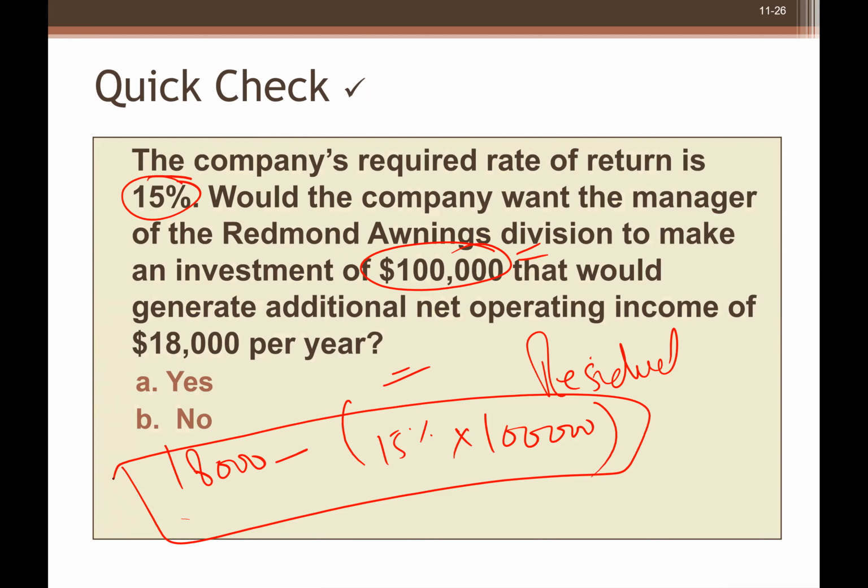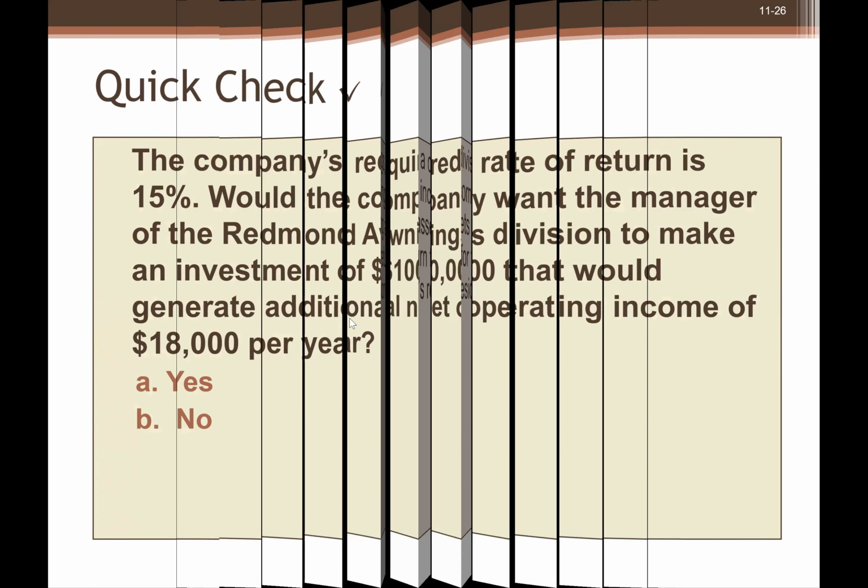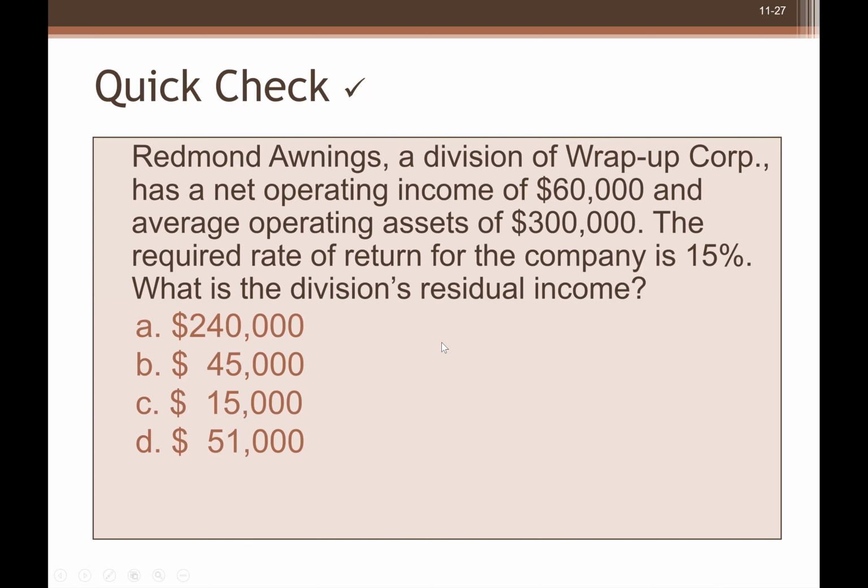On the basis of residual income, it is giving us 3,000 extra residual income. Then yes, right? On the basis of ROI, no. So what will be the residual income? Total residual income here: the old residual income.